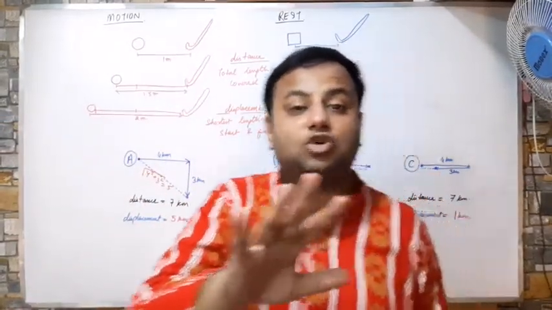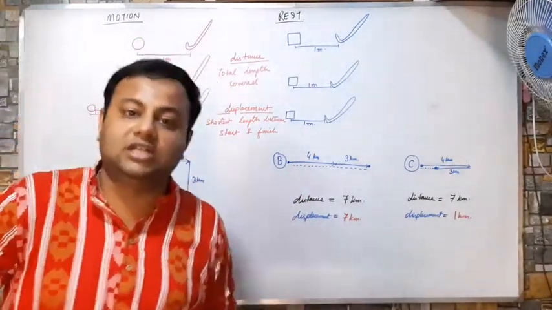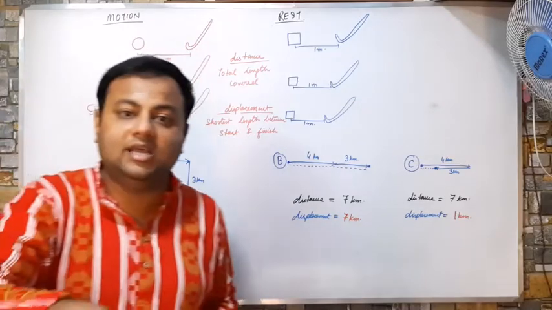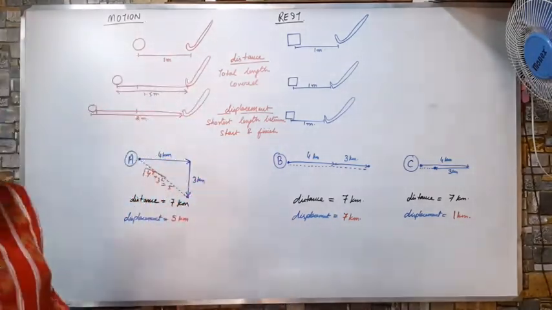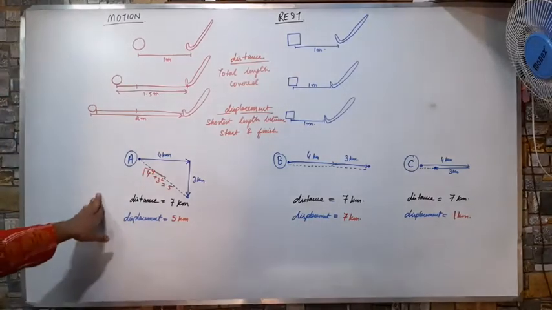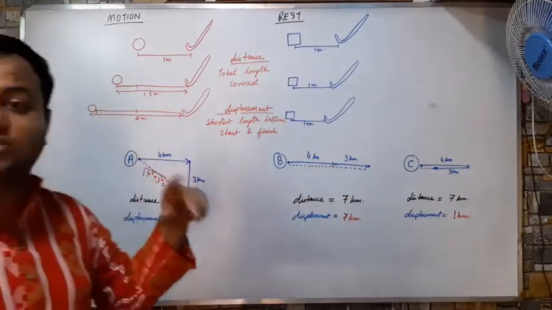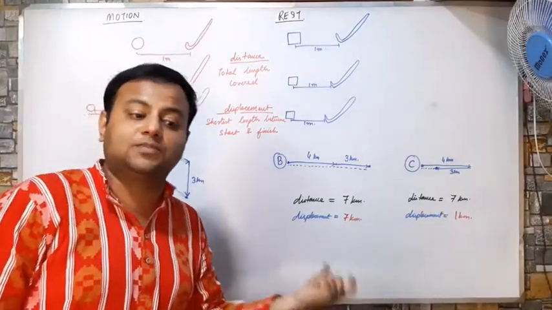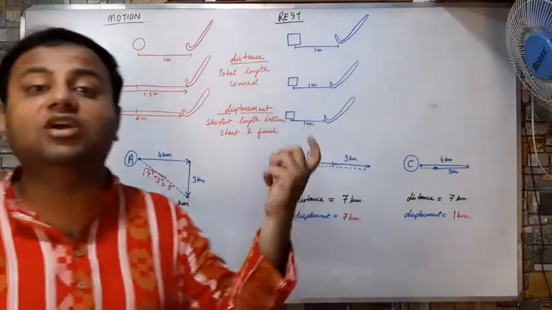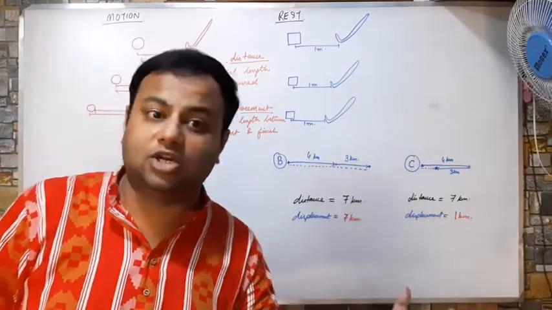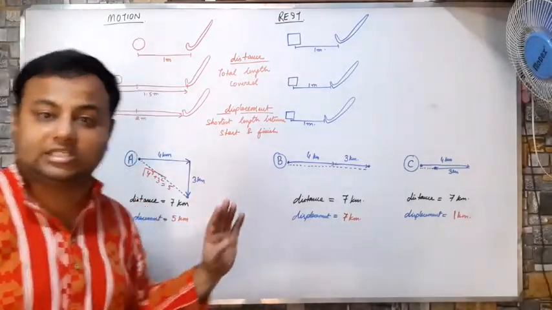It does not depend on direction, whether I am going in the rightward direction or the opposite direction, whether I am making a right 90 degree turn, whether I am going up or down. Direction has no value. I will just see the length. That is the case of distance. That is why distance in all the three cases is the same. But displacement measures both the value, the length covered, and also in which direction. It takes the direction also. So that's why displacement came different in all the three cases.